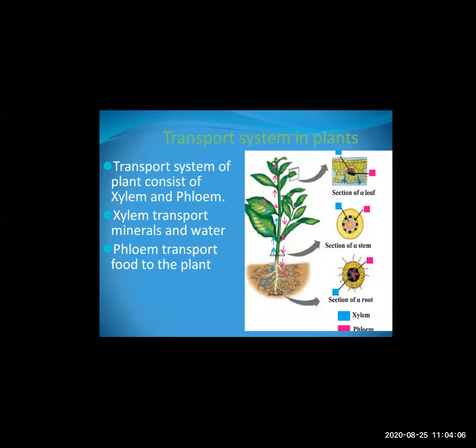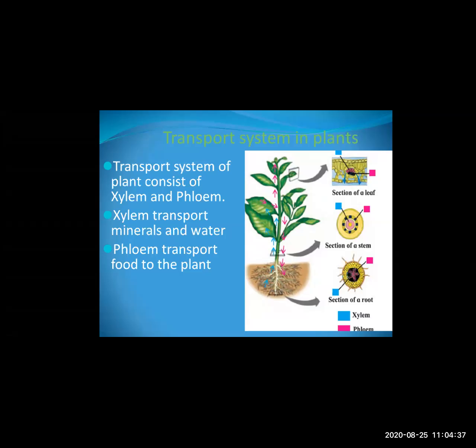Okay, so what xylem and phloem do? They do the work of transporting system. So as the word is transport system means what they do, they transport from one place to another. Now what does the xylem transport and what does the phloem transport? So xylem transports minerals and water. Okay, what does it supply, xylem? Xylem supplies minerals and waters to all the parts of the plant.